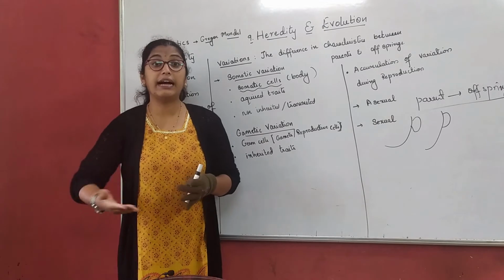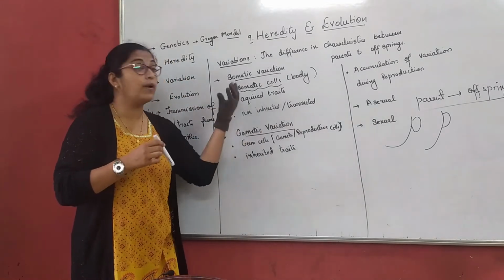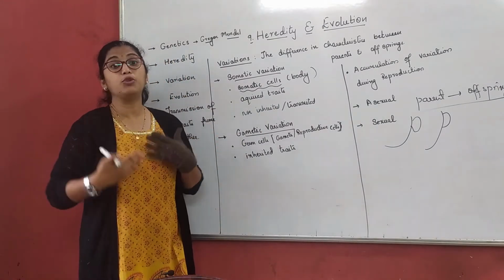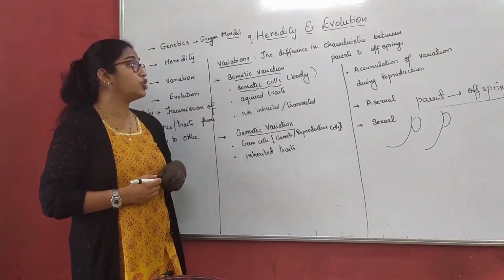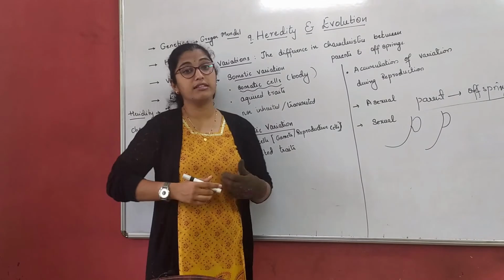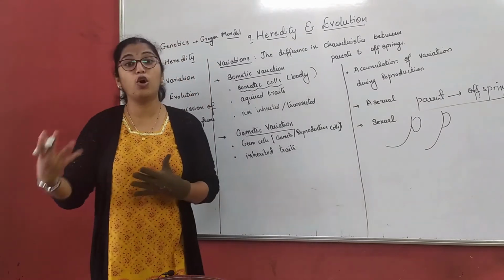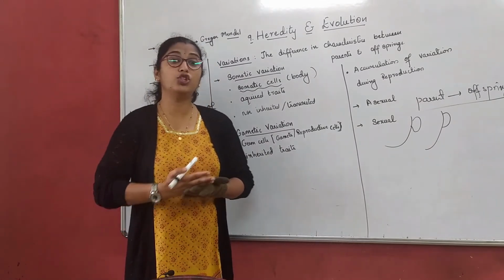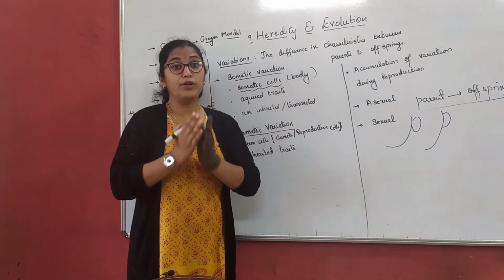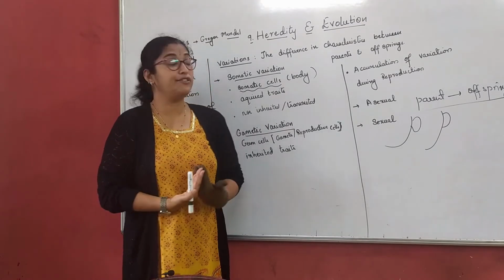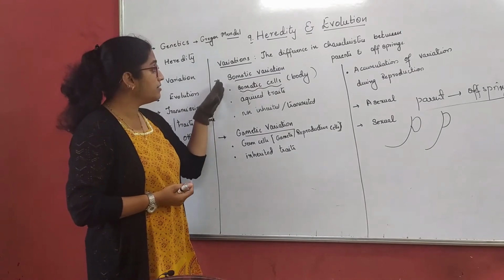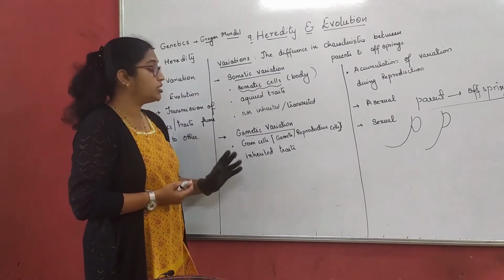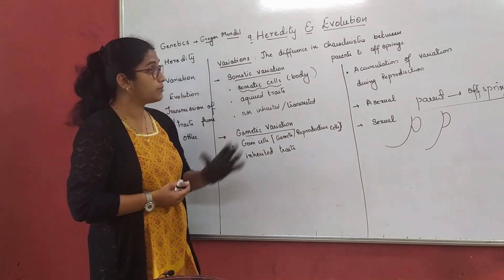You are cutting it because that is the acquired trait, done in the lifetime, right? So this is about variation: the difference in characteristics between our parents and offspring. How one individual is different from another, which brings about a difference in individuals, is known as variation, which we bifurcate in terms of somatic variation and gametic variation.